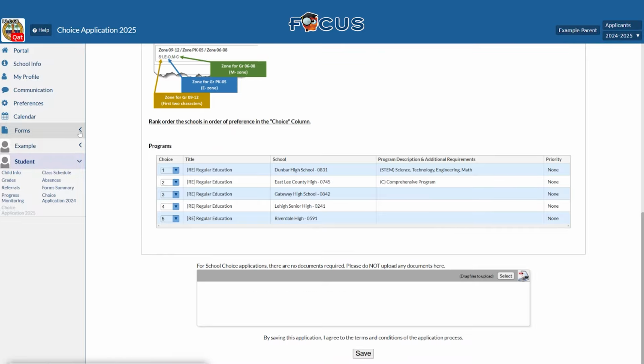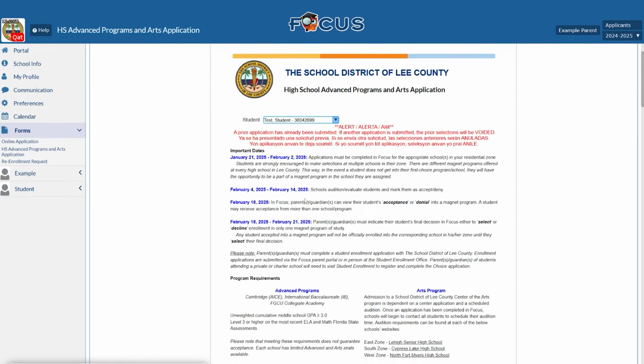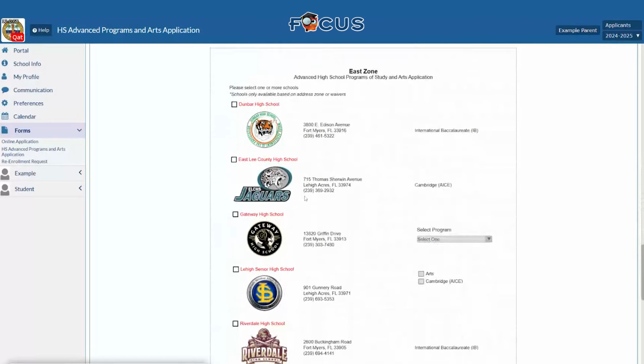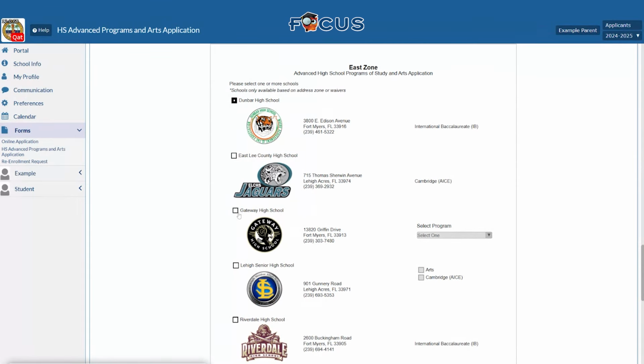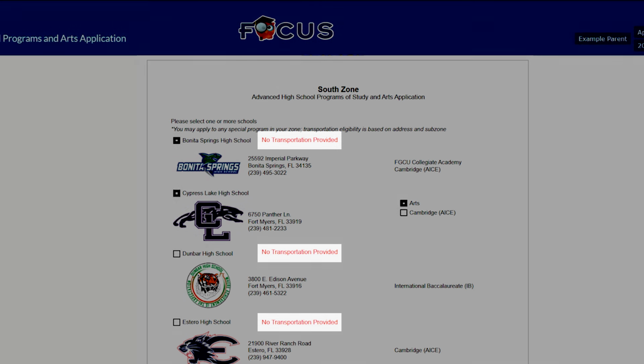Once in the Focus Parent Portal, go to Forms and click on High School Arts and Advanced Programs Applications. Parents are advised to select a student from the drop-down menu and the application will load. The Advanced Programs Arts application will populate programs for your student's zone based on your home address and subzone. Parents then select the programs their student is applying to and are encouraged to make multiple selections. Please note that while parents may apply for any special program offered within their zone, transportation is only guaranteed based on the family's address and assigned subzone.